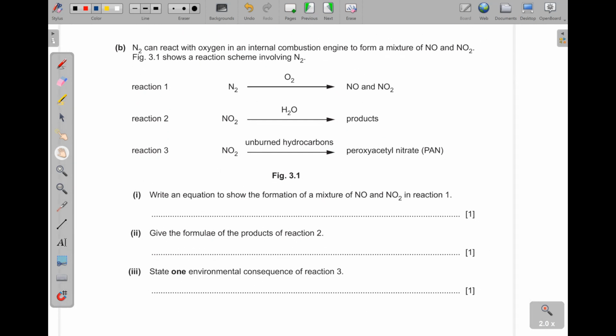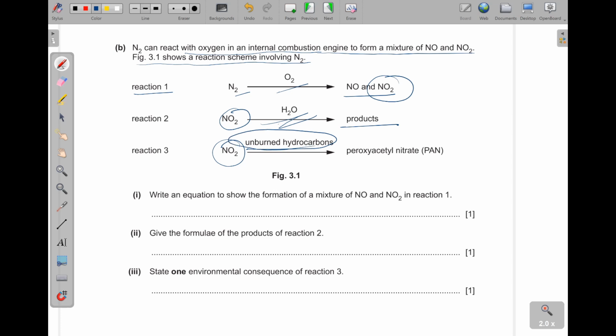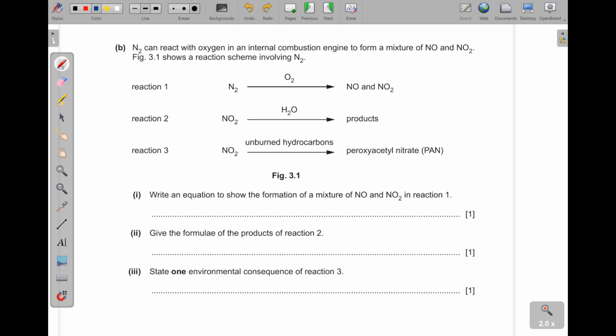Then part B, they are saying nitrogen can react with oxygen in an internal combustion engine to form a mixture of nitrogen monoxide and nitrogen dioxide. Figure 3.1 shows a reaction scheme involving nitrogen. So reaction 1, we are seeing nitrogen reacting with oxygen to give us these. Then what is produced here now reacts with water to give us a product. And then the nitrogen dioxide reacts with unburnt hydrocarbons to give us PAN. This is a main component in photochemical smog. Okay? It is very deadly for those that are asthmatic.